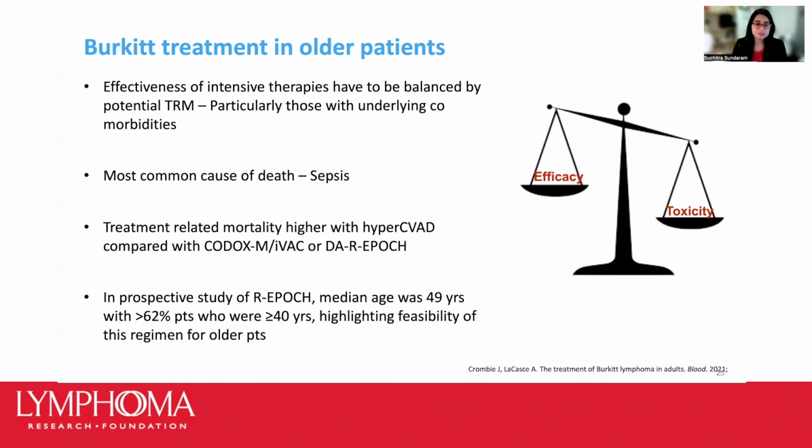So finally, since we see regimens and outcomes with these infusional regimens, such as infusional dose-adjusted R-EPOCH, being so favorable and potentially also with less toxicity as compared to other regimens, and also that a regimen like dose-adjusted EPOCH has been studied in a sizable number of older patients, this may be a preferred option in this age group of patients.